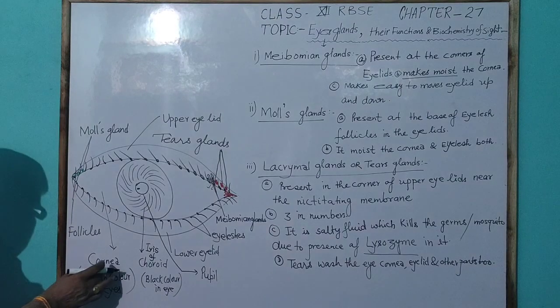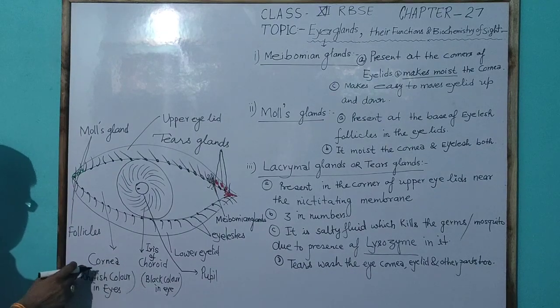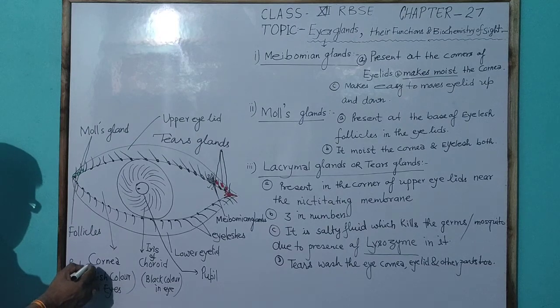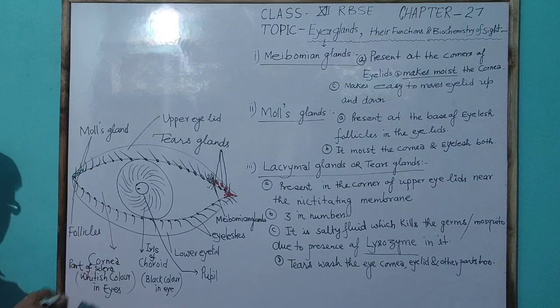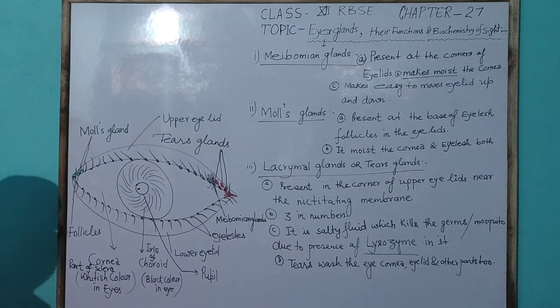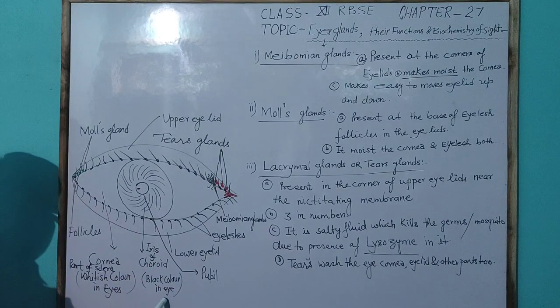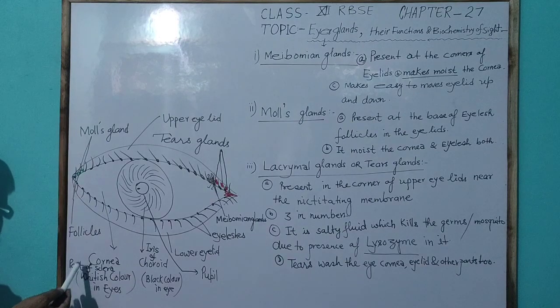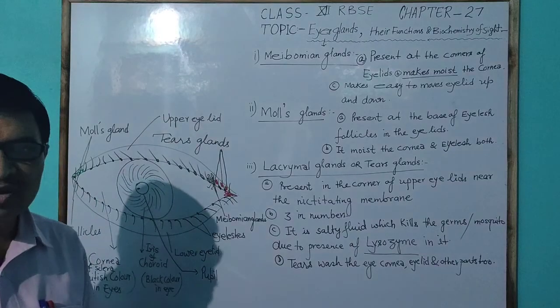So the cornea is the part of the iris, here the cornea is part of the sclera. Sclera means the outermost layer of the eye, and the iris is part of the choroid, which is black in color in the eyes. Like the cornea, which is whitish in color in the eyes. कॉर्निया को इसीलिए स्वच्छ मंडल कहते हैं.